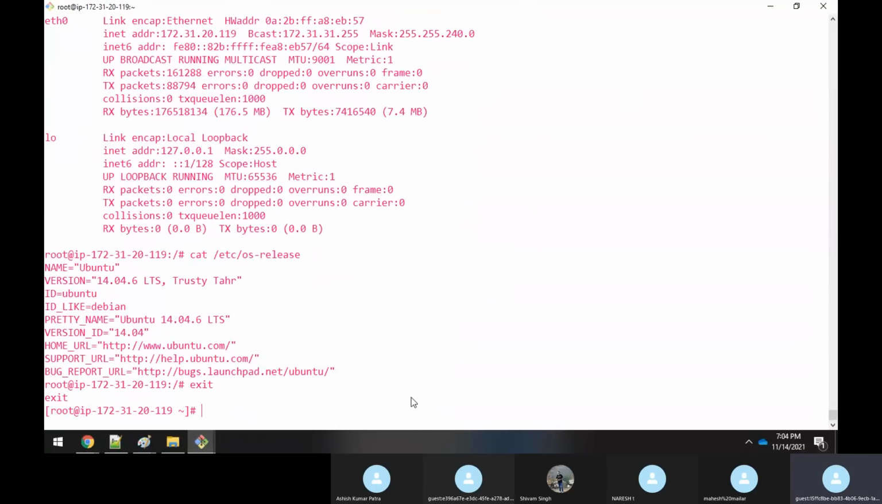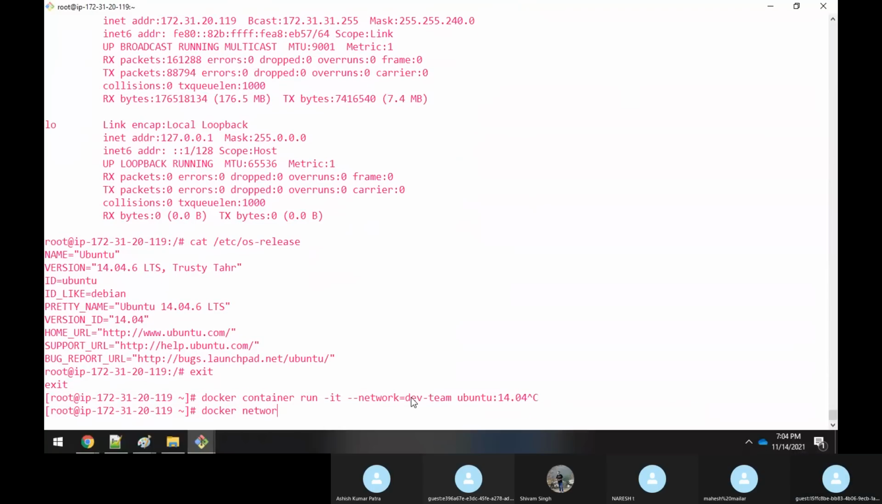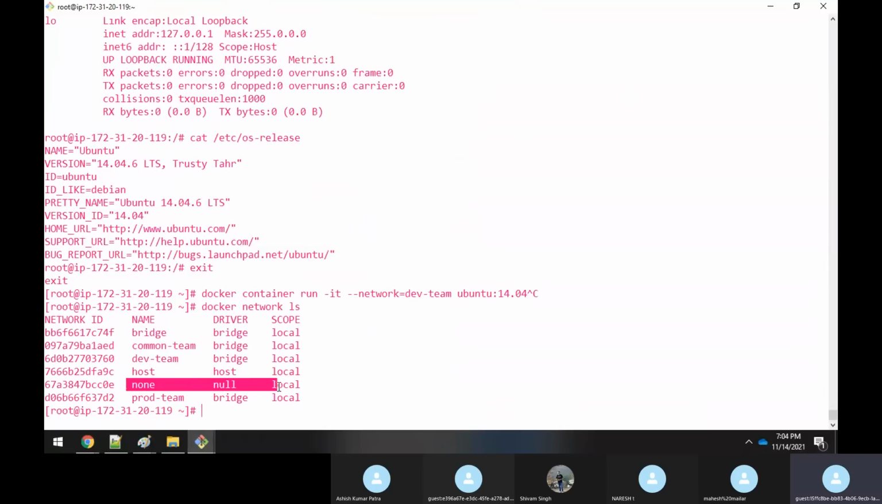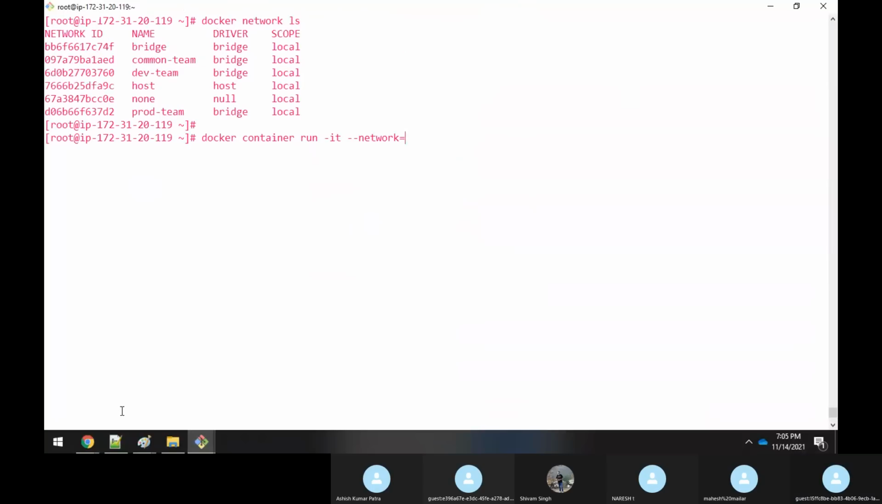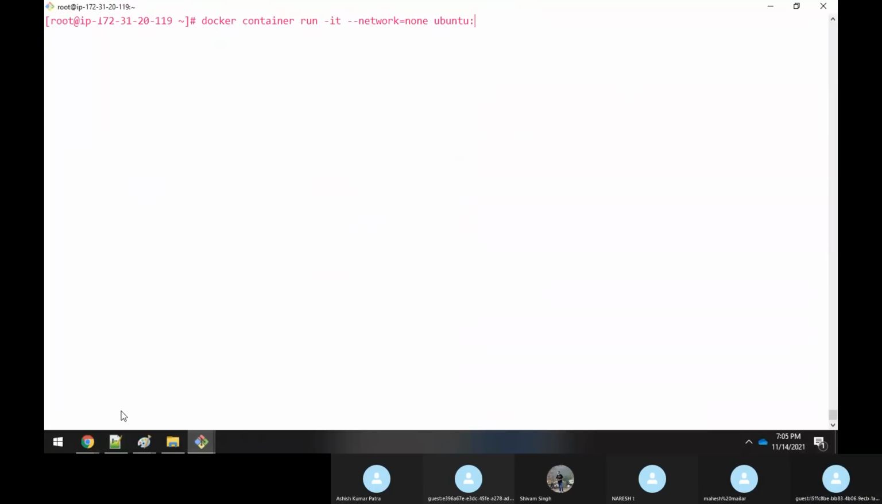Clear? Now we'll exit out from here. Docker network ls. There was one called none. None means null. There is no network given for you. So if you execute docker container run -it --network none ubuntu:14.04 and run ifconfig, you could see that no network is provided.